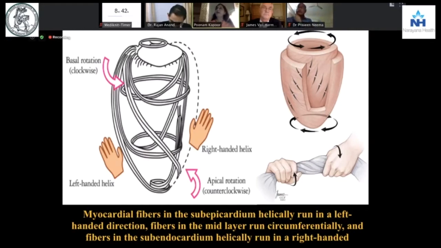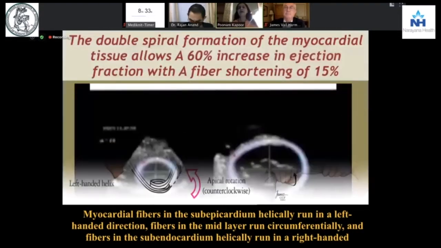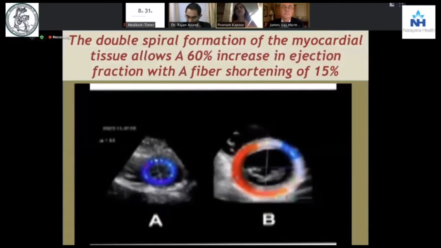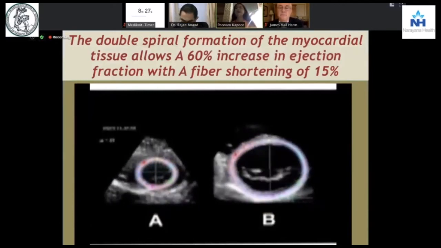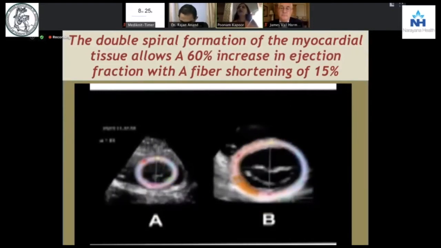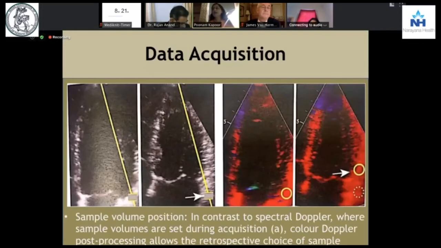So you have the base and the apex movement moving like the twisting of a towel, and that is why you see the spiral formation of the myocardial tissue, wherein you may have an ejection fraction of 60%, but your myocardial fibers are only shortening about 15%. So that is the importance of having the data acquisition done. Data acquisition, as I said, should overcome the reverberation and the aliasing artifacts.